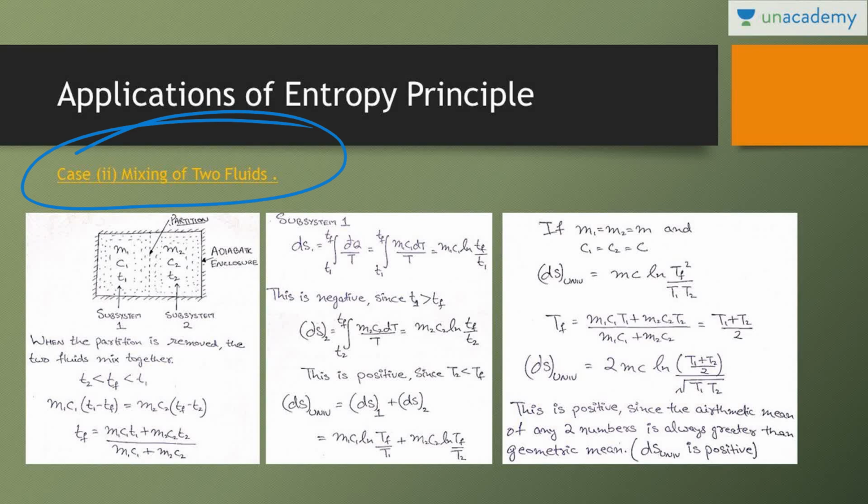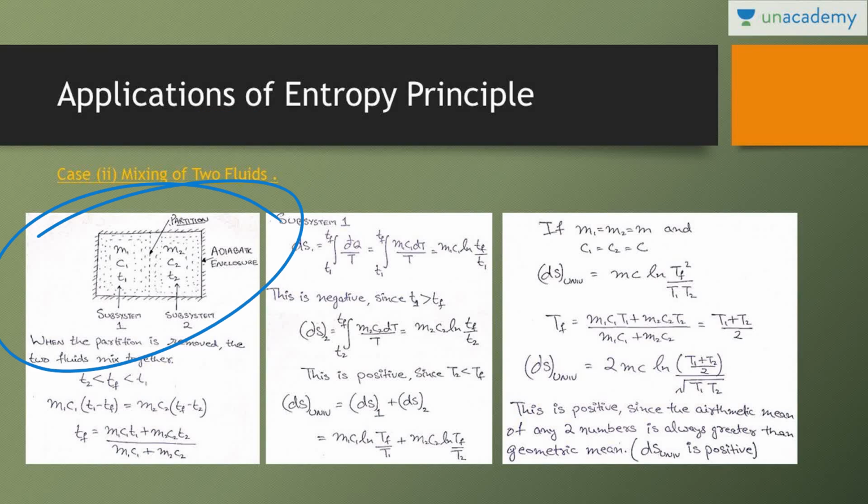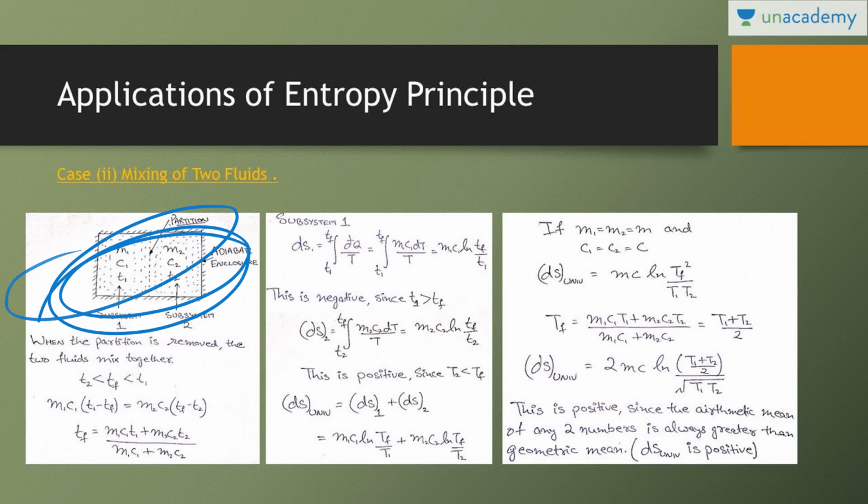Case 2. What is the entropy change if mixing takes place between two fluids? This is an adiabatic chamber. No heat transfer takes place to the surrounding, so ds of surrounding is considered 0. This is chamber 1 with mass m1, specific heat c1, temperature T1, and chamber 2 with mass m2, specific heat c2 and temperature T2. The moment this partition is removed, mixing will take place.